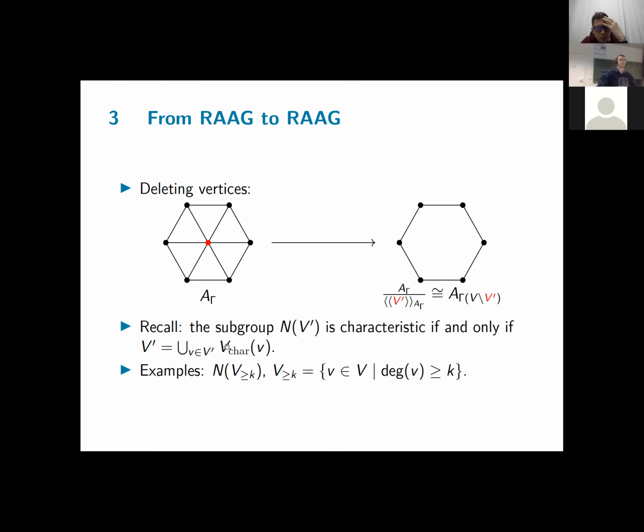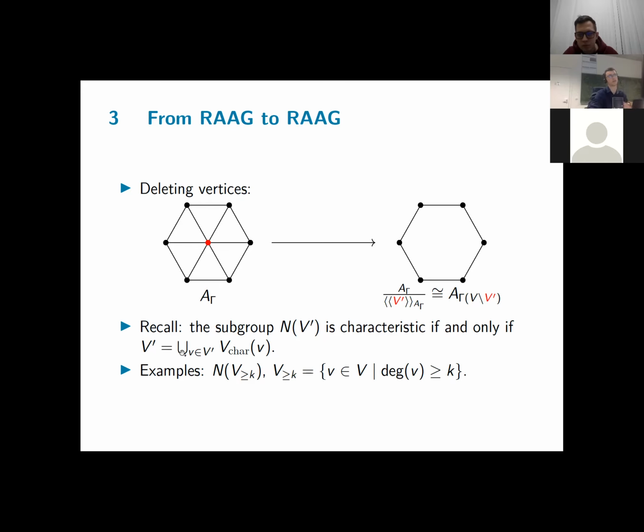And I've given some characterization, a condition or a way of checking if such a subset V' induces a characteristic subgroup, namely this. No, I won't explicitly need it. So that's why I only gave this short formulation, but I also gave some examples. So I gave the example that if you take all vertices of degree at least a given k, then this will yield a characteristic subgroup of your right-angled Artin group.